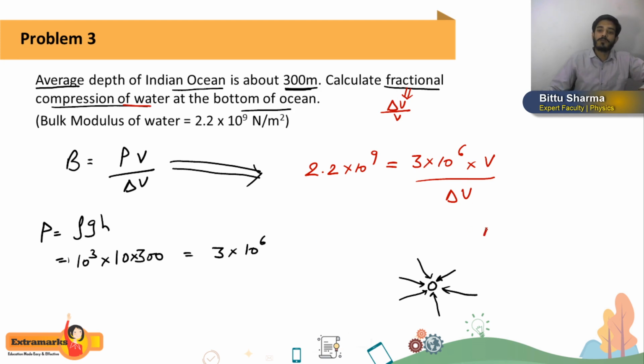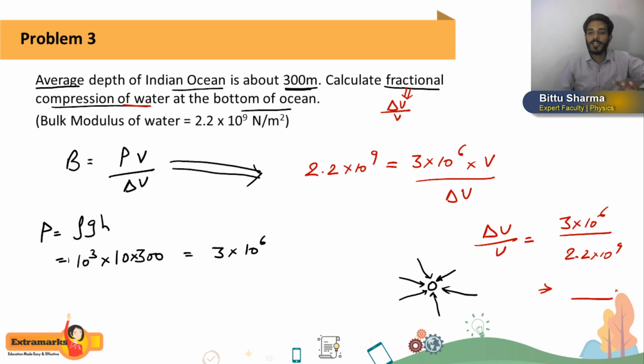So delta V divided by V becomes 3 into 10 to the power 6 divided by 2.2 into 10 to the power 9. This simple calculation you can do by yourself. I am leaving it here. It's a simple calculation, students. I hope you can do this and you are getting this question. Getting or not?